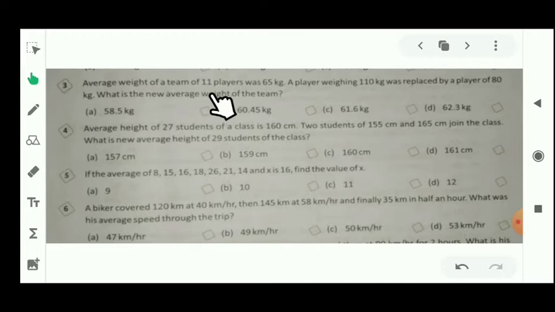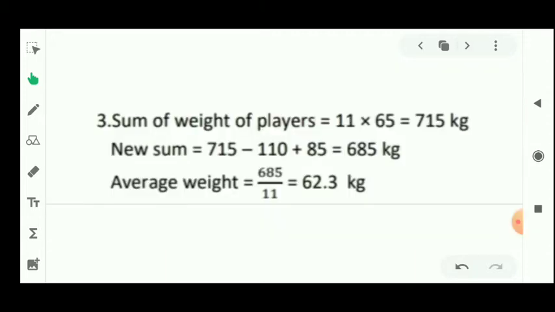Now students, let's see the next question. The average weight of a team of 11 players was 65. You can see, the average weight is given for 11 players, that is 65 kg. A player weighing 110 kilogram was replaced by a player of 85 kilogram. What is the new average weight of the team? Now students, let's see the solution of this question.